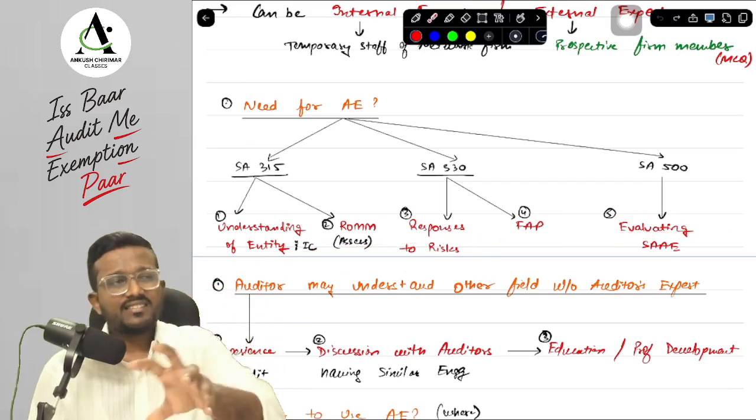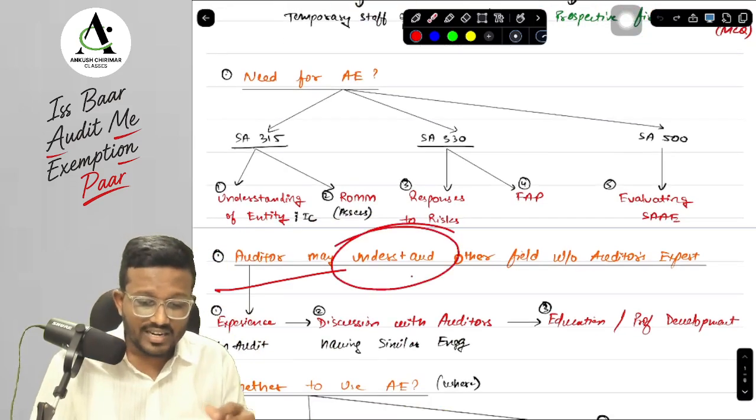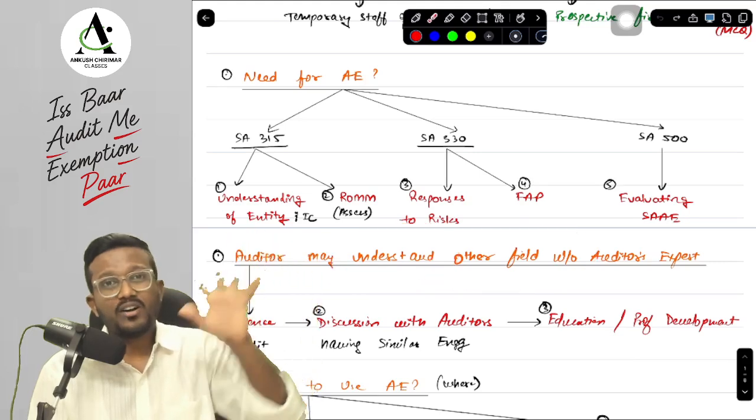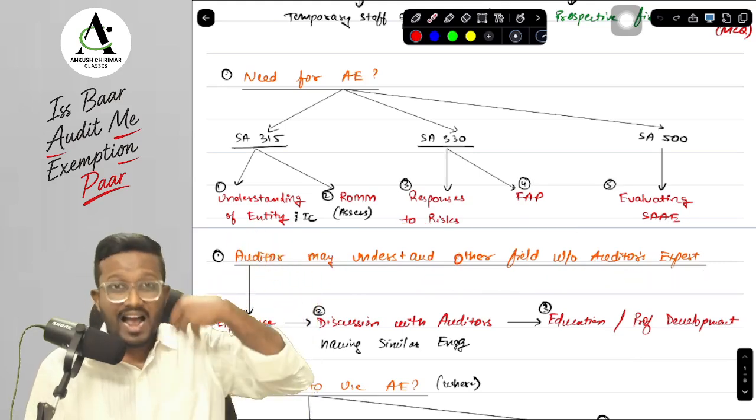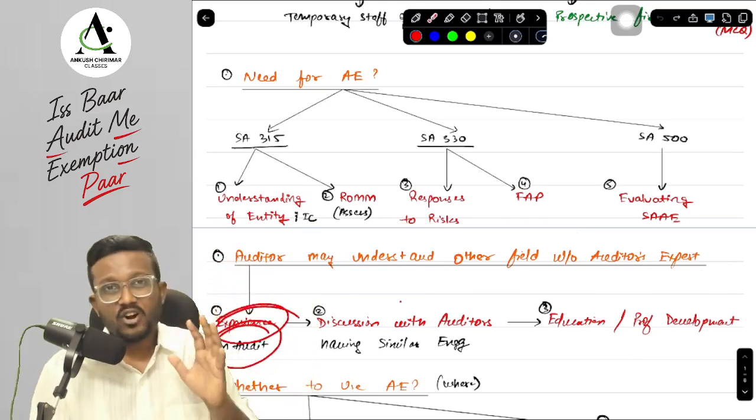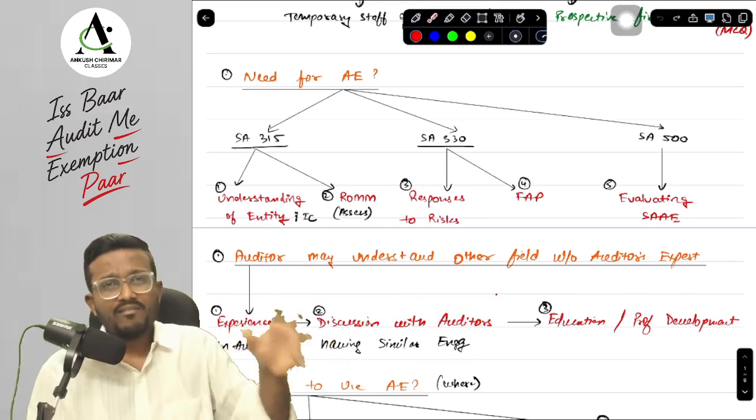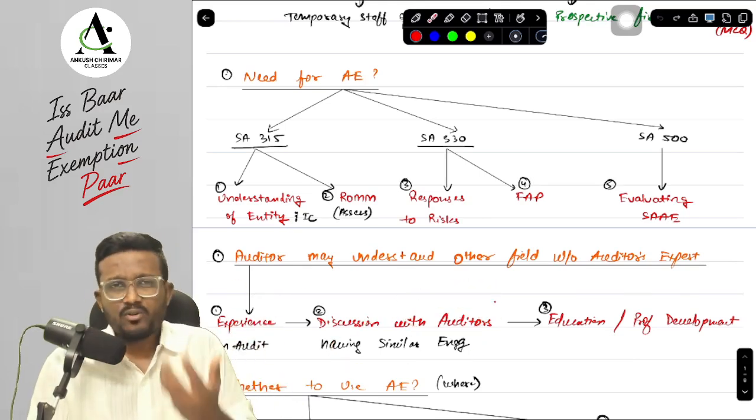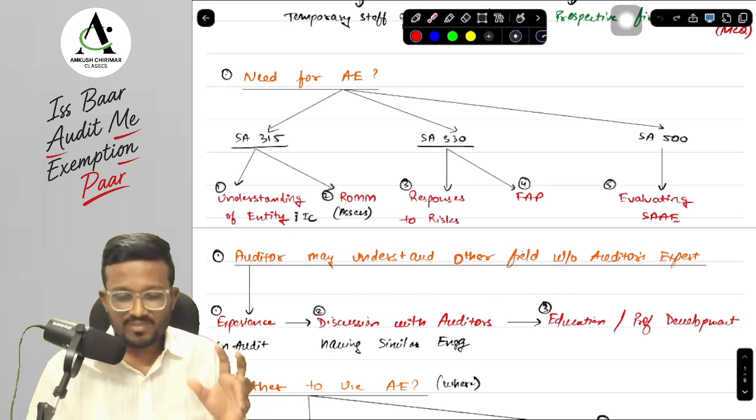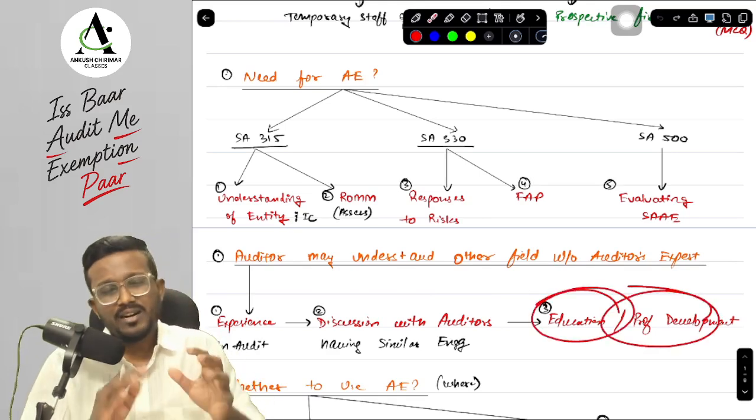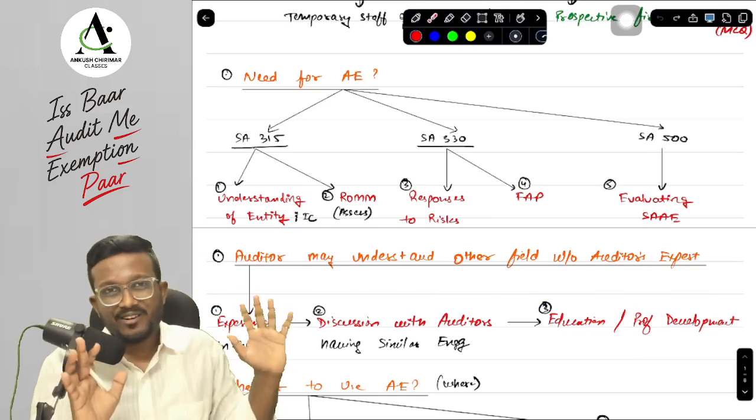Okay, yes sir. Next thing, suppose I need to use the auditor's expert, but as an auditor I am understanding the field of expertise that the expert has, so that I am not using the auditor's expert. Which means what, sir? Either I am using my own experience in audit, or I am discussing with another auditor who has a similar engagement. And if I don't have any experience, or my fellow auditor doesn't have any experience, then I gain that experience through education or professional development, so that I can do the work myself and I don't have to pay an auditor's expert.